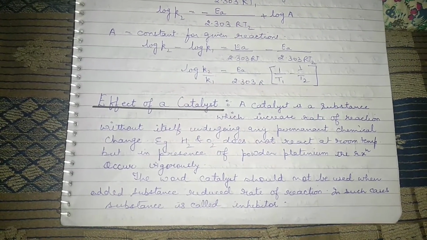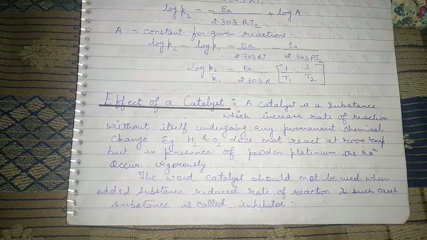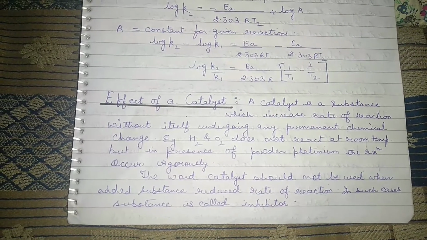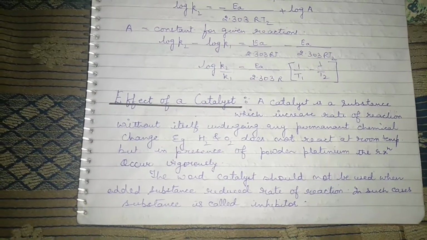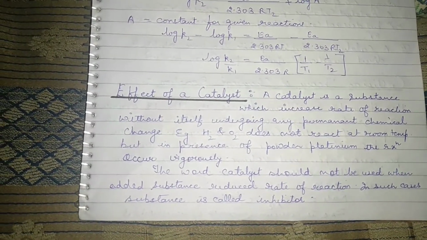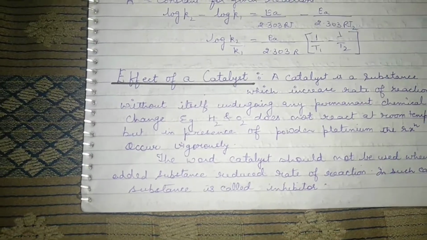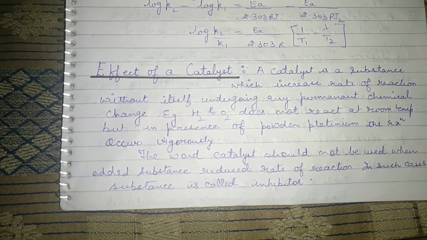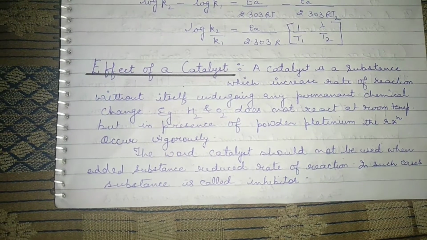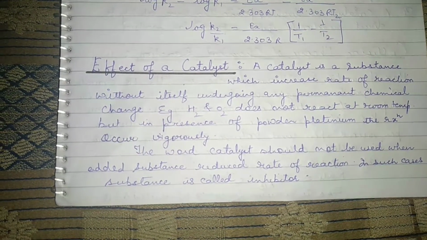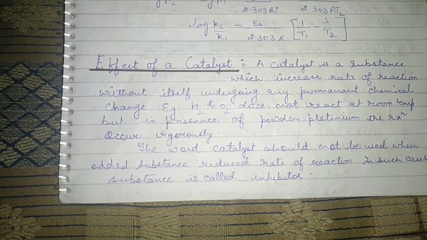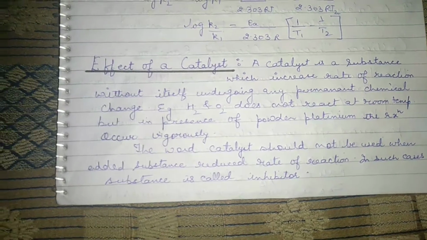So this is the sixth video of chemical kinetics, a very pivotal topic of this chemical kinetics unit, that is the effect of a catalyst. Catalyst plays a very crucial role in the reaction rate, as normally a catalyst is added to the reaction to increase the rate of reaction. So let's start with the topic.